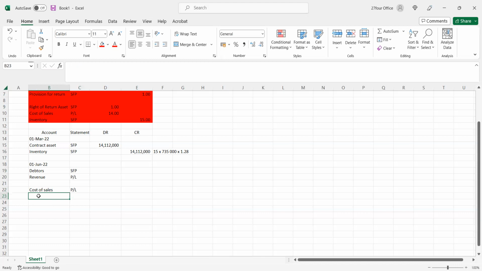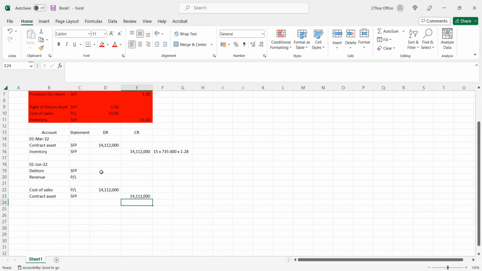For every debit, there must be a credit. When we recognize cost of sales, we usually recognize it against inventory. But we have already accounted for the inventory on 1 March 2022. So now that contract asset is no longer a contract asset. We have fulfilled our responsibility, and as a result, the contract asset is no longer there. We can now de-recognize it. So it will simply be the 15. Okay, so you're happy with that, right?